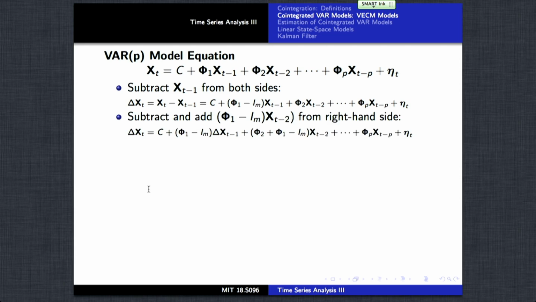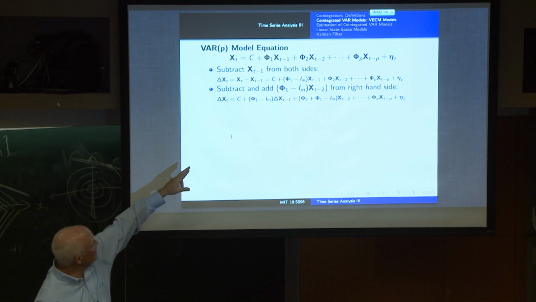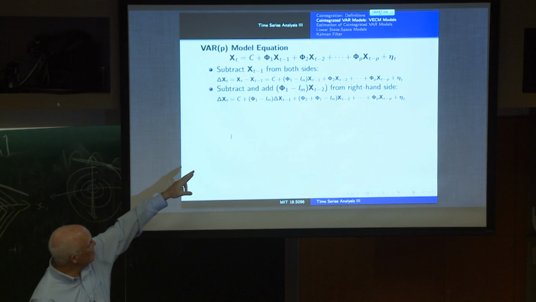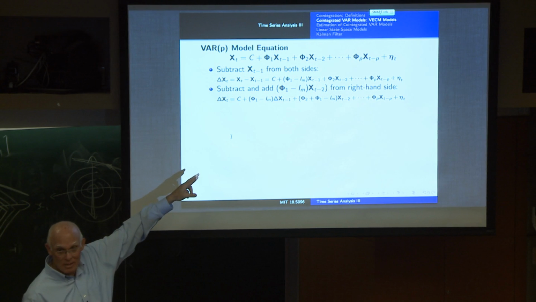Okay, now what we want to do is convert the second term in the middle line into a difference term. So what do we do? Well, we can subtract and add (phi1 minus I_m) times x_{t-2}.